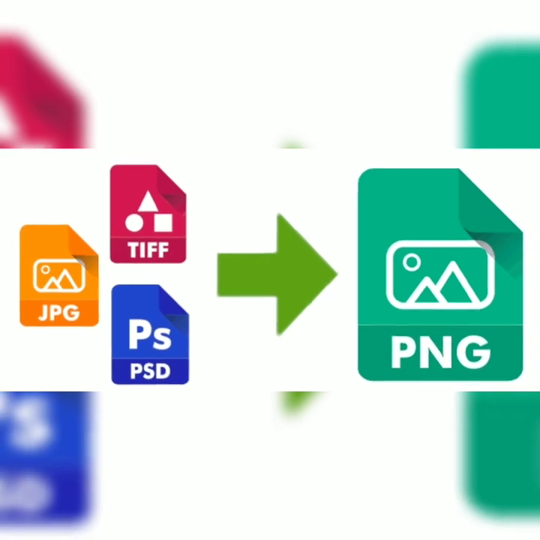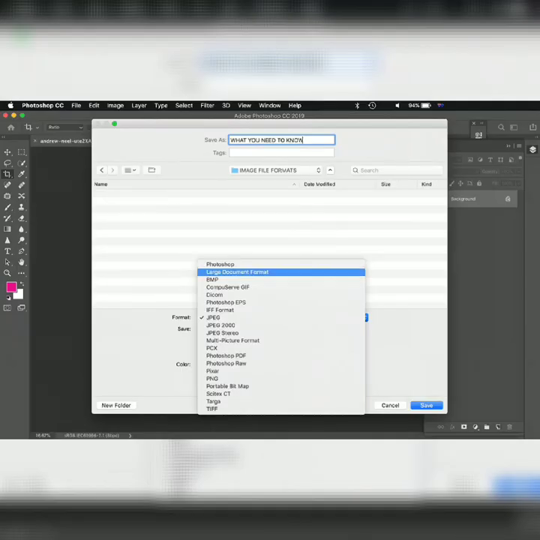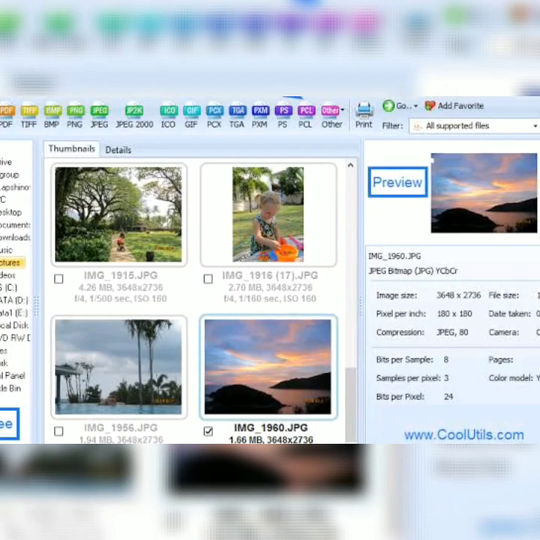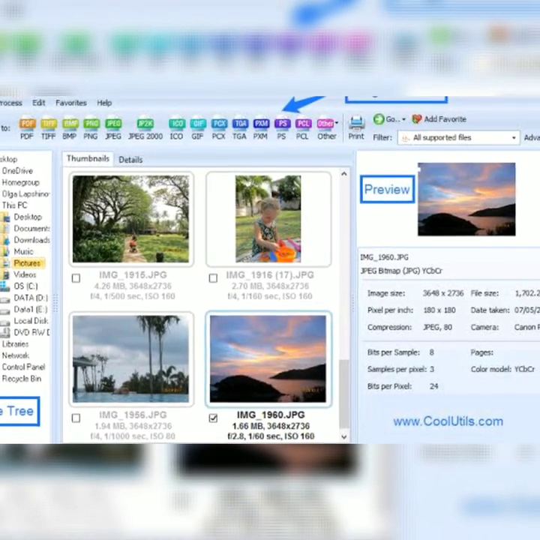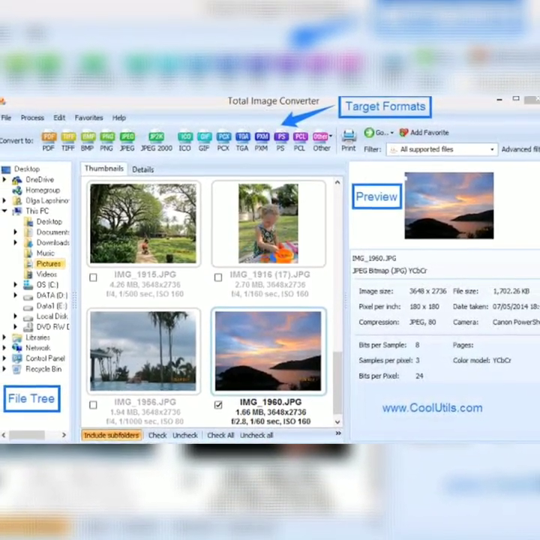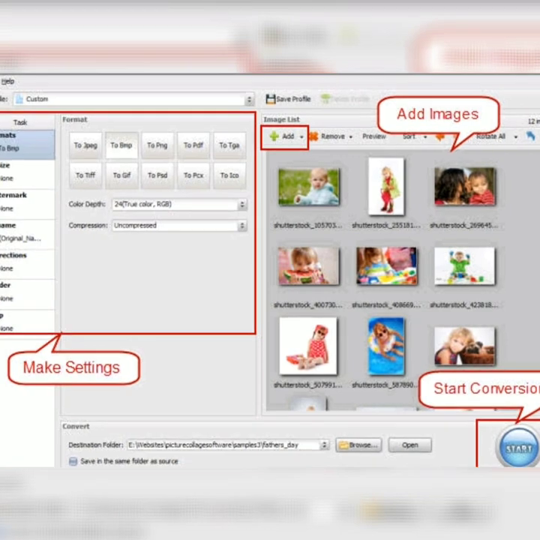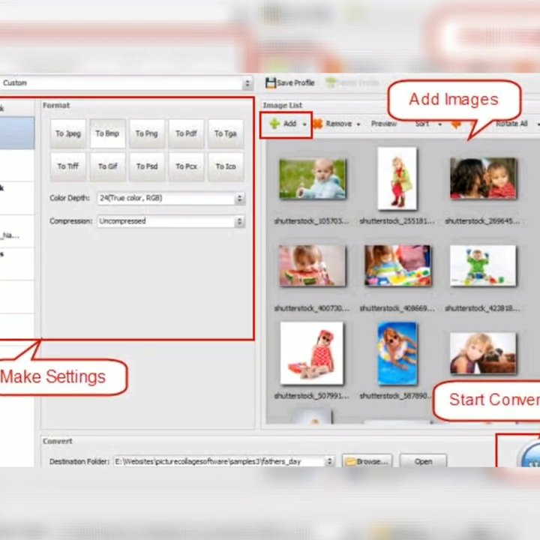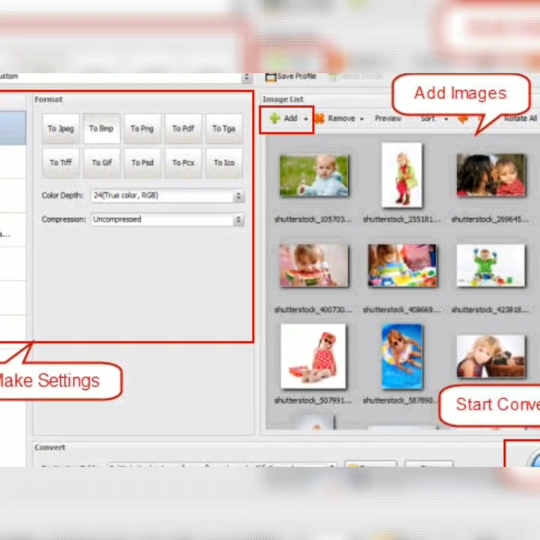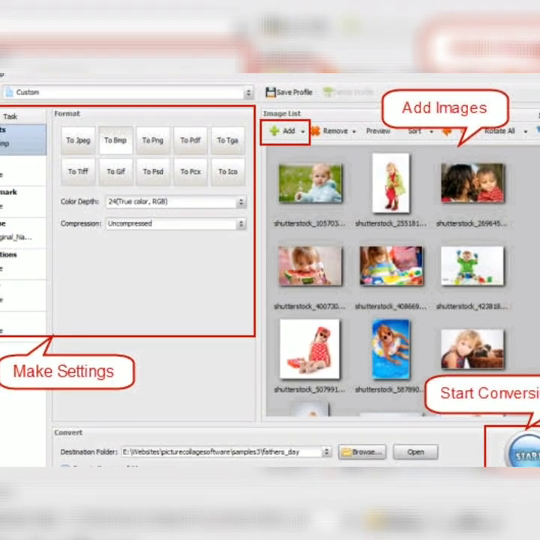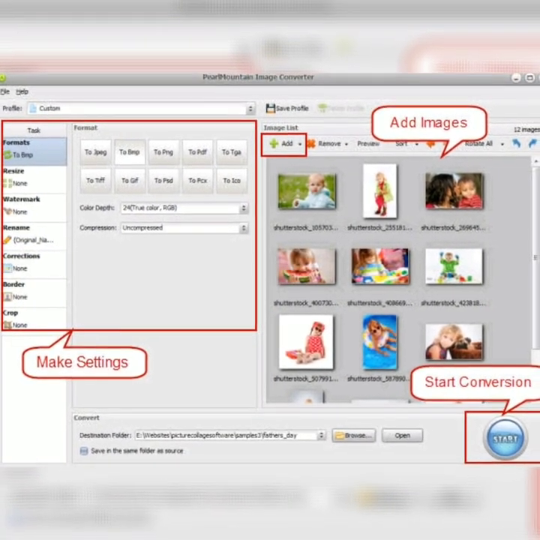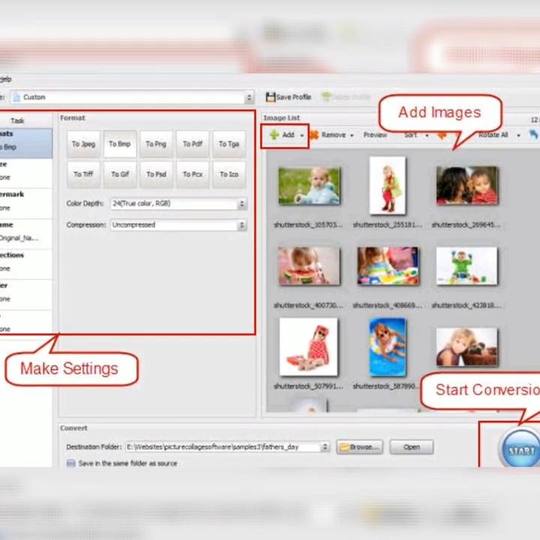Not only that, we can convert any type of image to the required format that we need. Here is an example to convert this JPEG type of image. First we need to choose the image format and then make settings and then click on the option start conversion, then the particular image will be saved to that format.